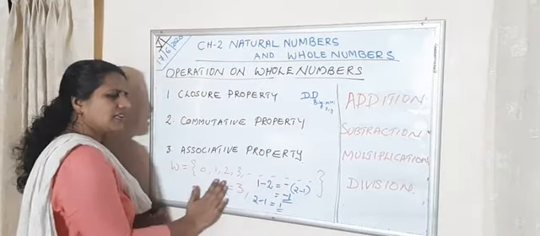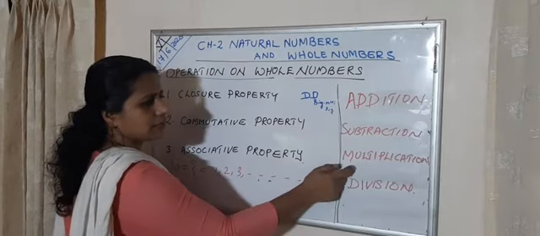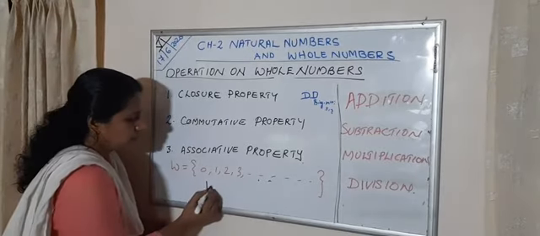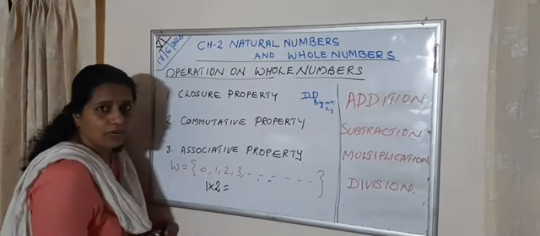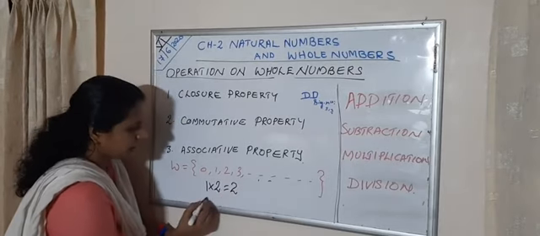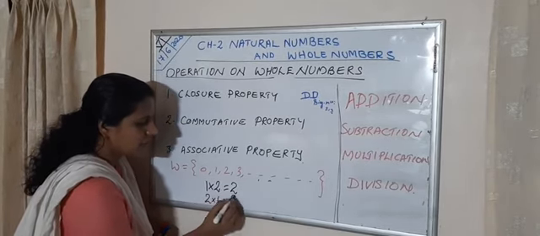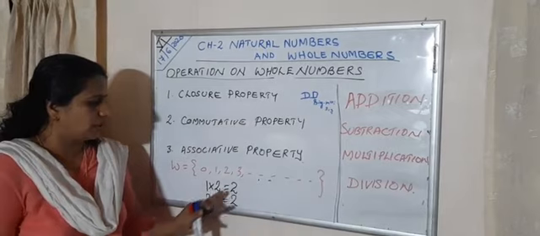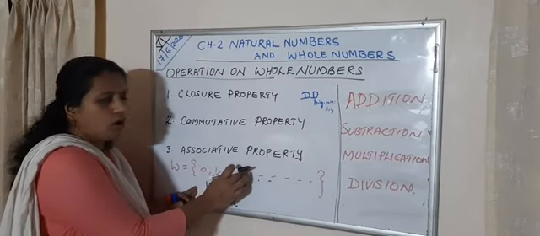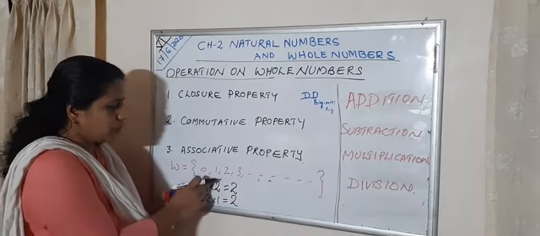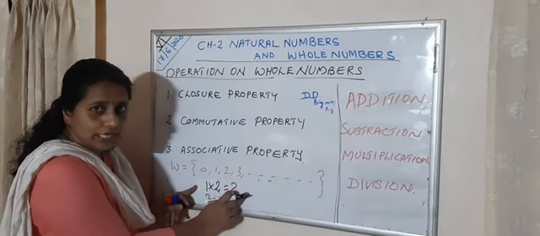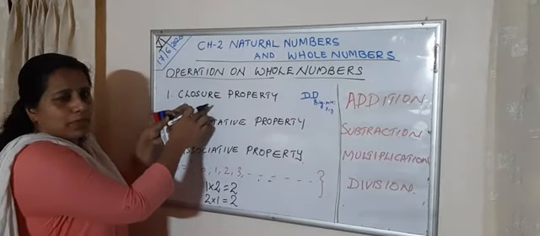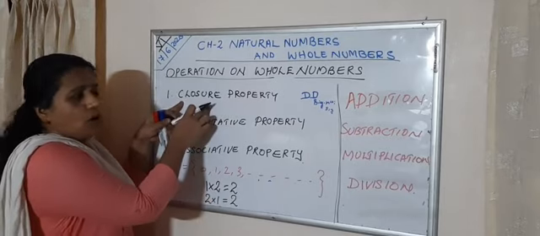Then what is the next main operation? Multiplication. I am taking the same whole numbers 1 and 2. What is 1 into 2? 1 into 2 is 2. Then 2 into 1 is 2. 1 is a whole number, 2 is a whole number, and the product 2 is also a whole number. So we can say they are closed. Multiplication of whole numbers is closed.